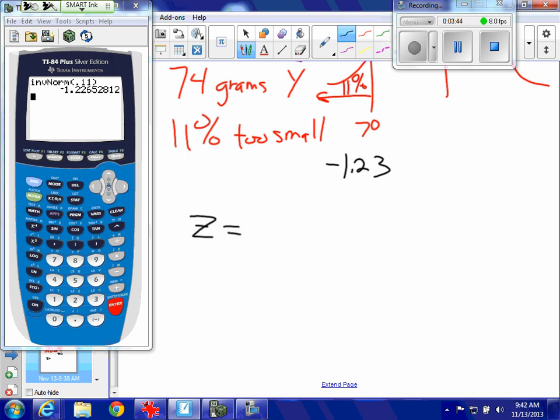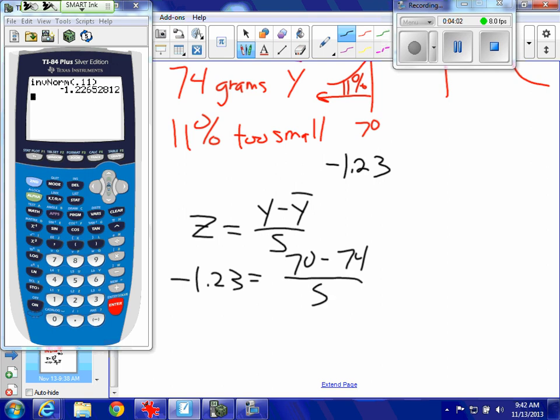Z equals y minus y bar over s. This is an easy problem. This first part's easy, right? Z is negative 1.23 is equal to y, which is 70 grams, minus 74, which is our mean, divided by s. Now I just need to do the algebra. So I have s is equal to 70 minus 74 divided by negative 1.23.